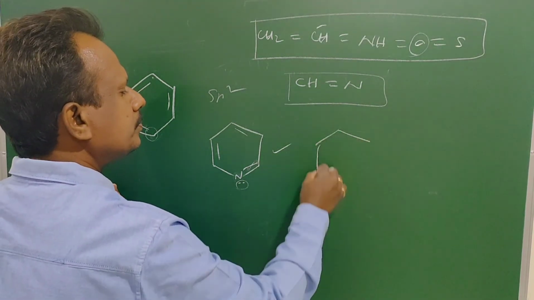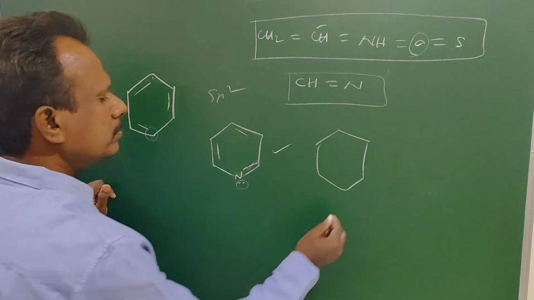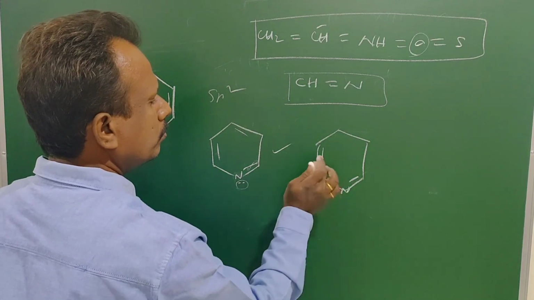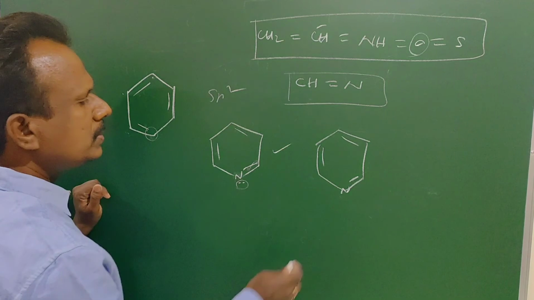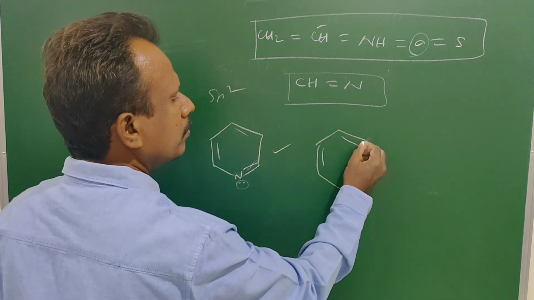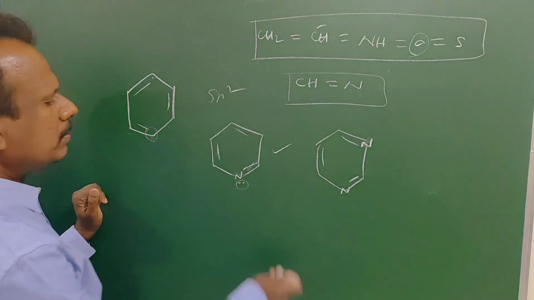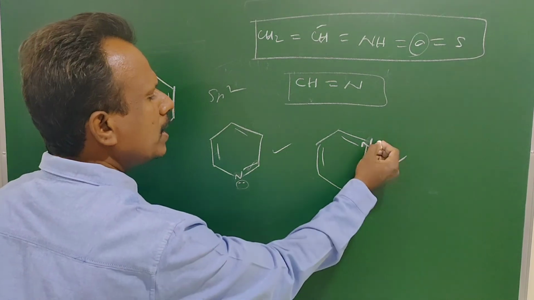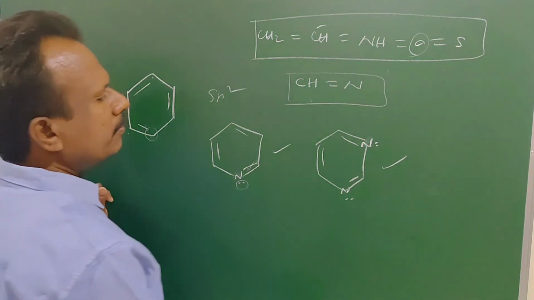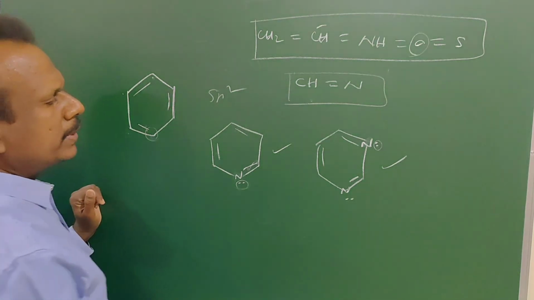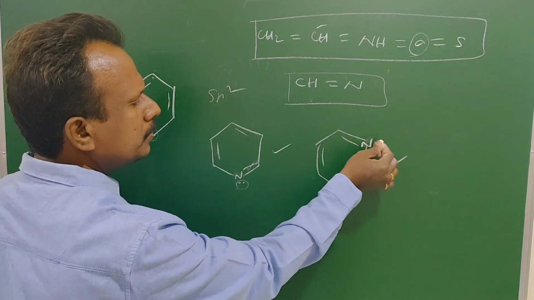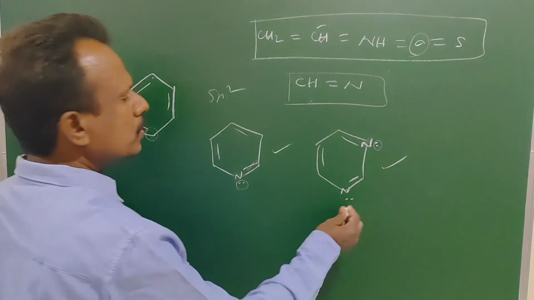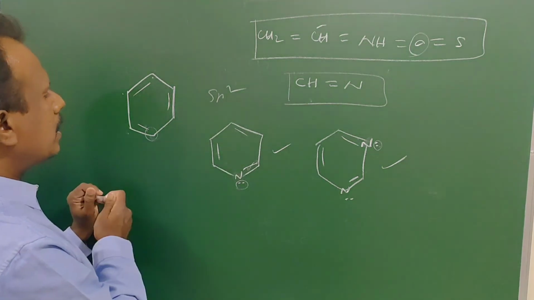Next one. Here another CH is also replaced by N, another aromatic compound. In the 2 N atoms, the lone pairs are localized lone pairs. What is the hybridization of the N atom? 1, 2, 3, sp2. The pi pair is ignored in VSEPR theory. So these are the aromatic compounds with 6-membered rings.